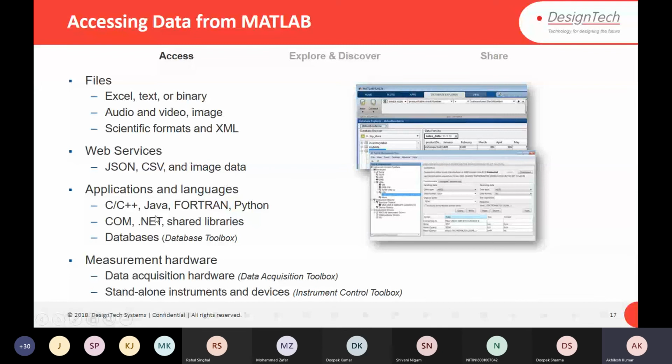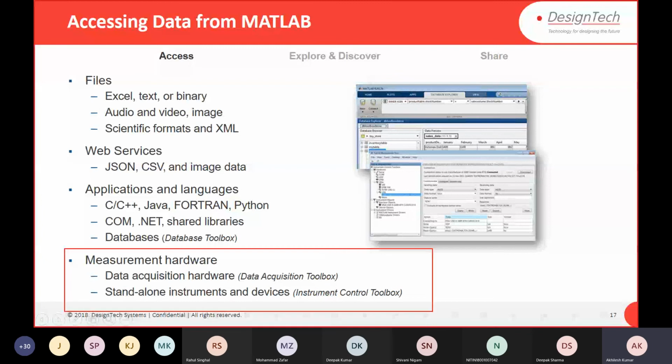from web services also. And further, you can access C, Fortran, Python, .com, .NET libraries also in MATLAB. Or if you have a database, we have data from the database also. As I told, you can access data from live hardware also. For data acquisition, we have a Data Acquisition Toolbox. For instrument hardware, we have Instrument Control also.